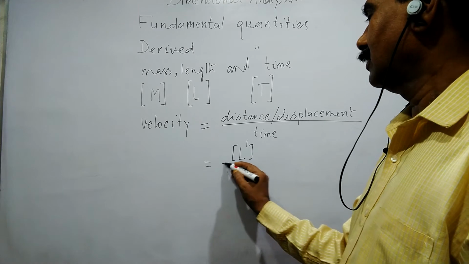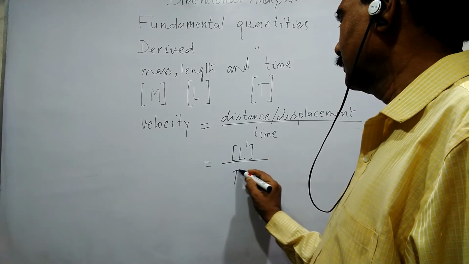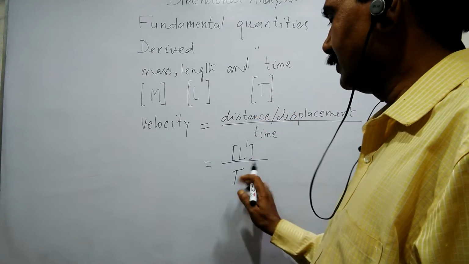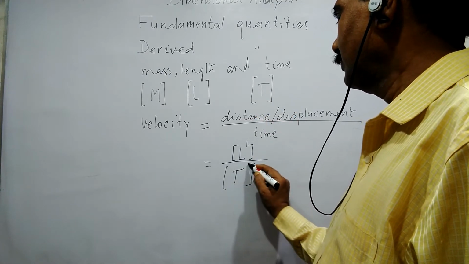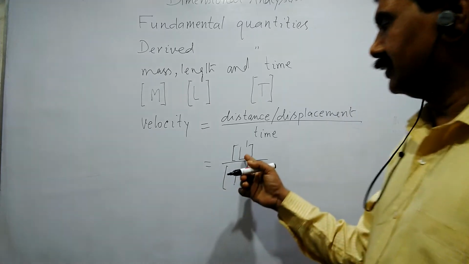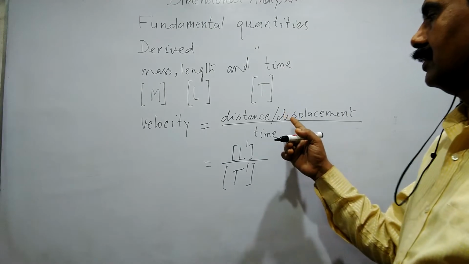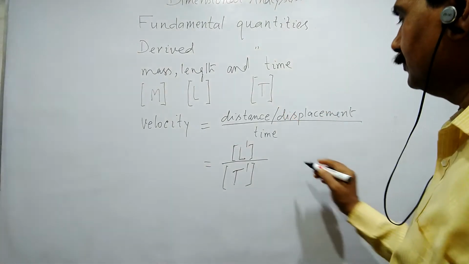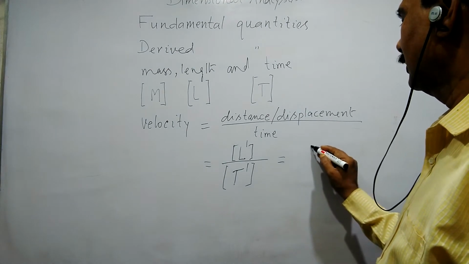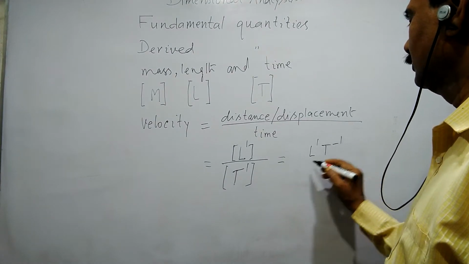And now the time. Time is expressed by capital T in bracket with power 1. That is length by time, or displacement per unit time. Now we can write this as L to the power 1, T to the power minus 1.